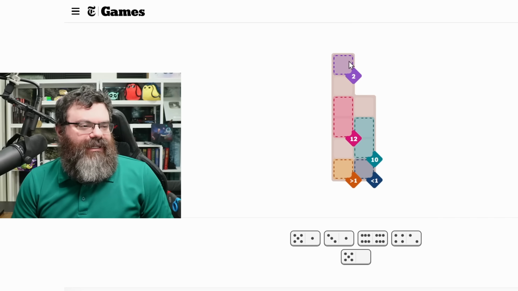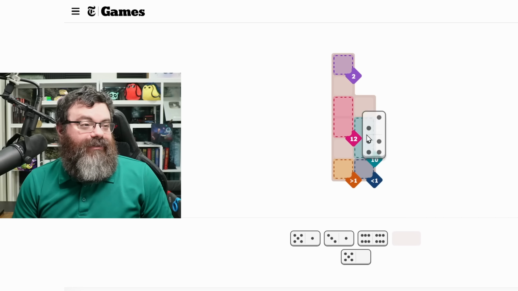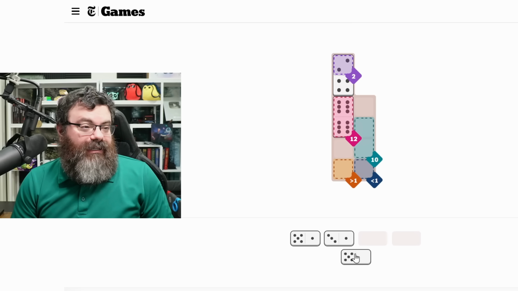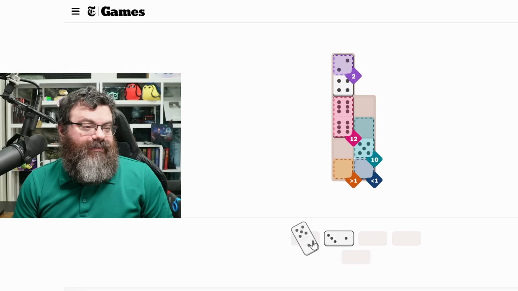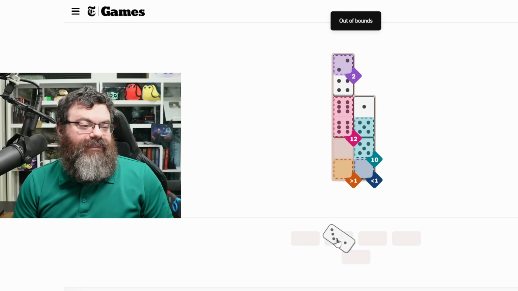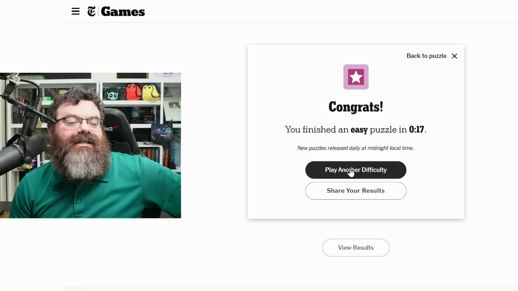2 6s in here. We need a 2 here, so we only have 1 2. And then this is the double 6, I suppose. Adding to 10 is going to be in 5 5. We need a less than 1 there. And then the greater than 1 is our 3. Oops. Lost a couple seconds to that.